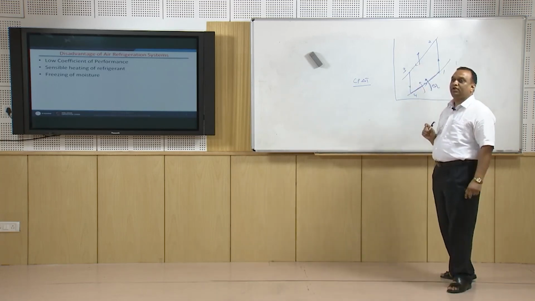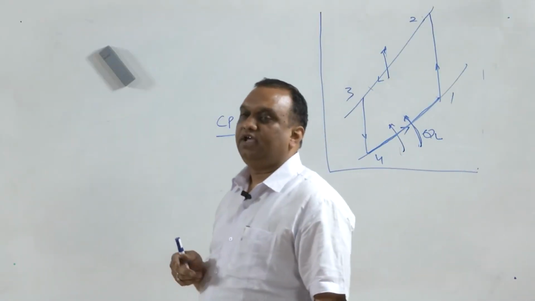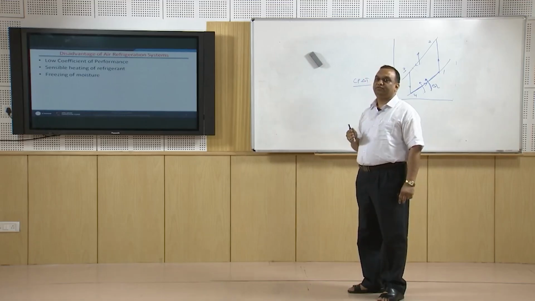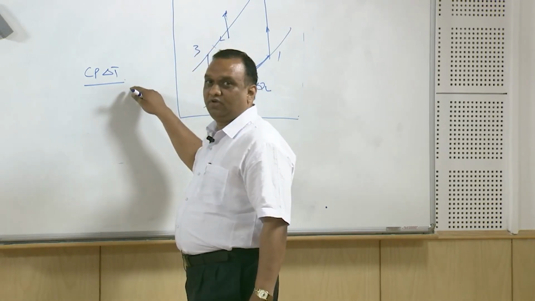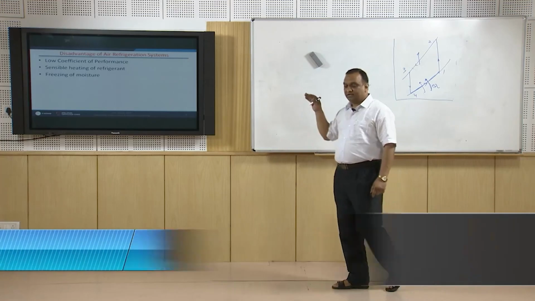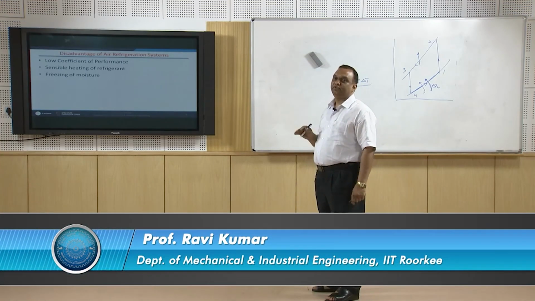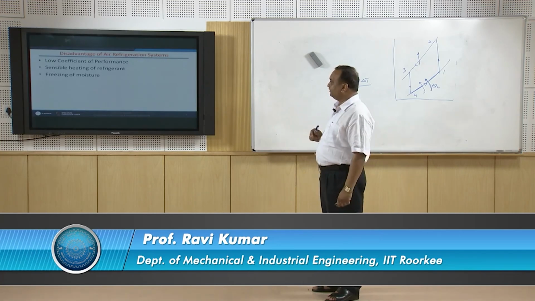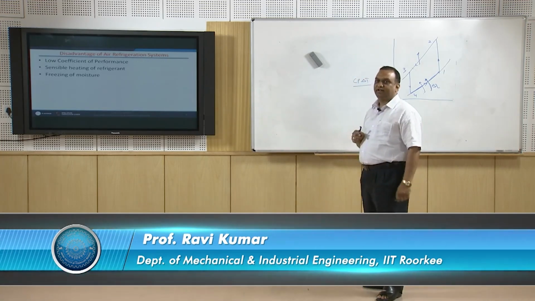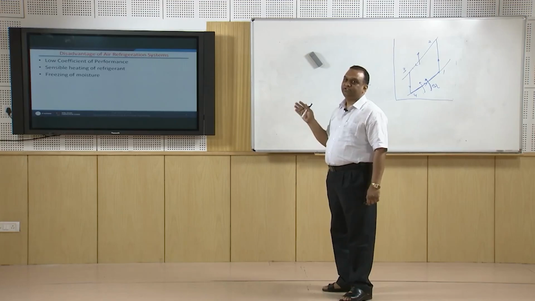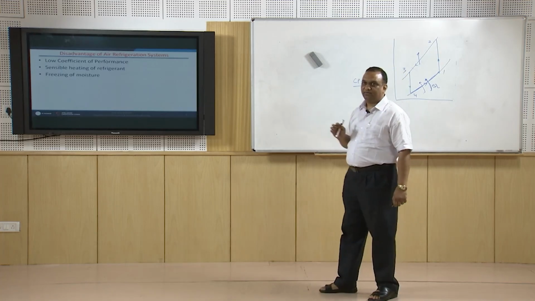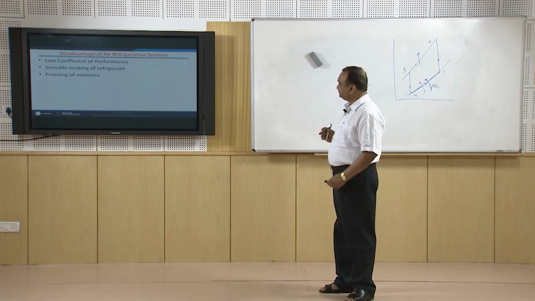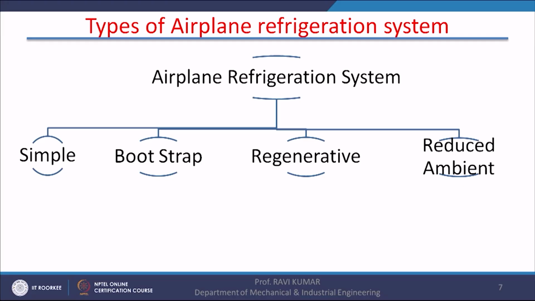So, a small quantity of fluid has to be circulated in the system in order to produce the same kind of refrigerating effect. Because sensible heating is taking place here, the mass flow of air has to be very high in comparison to the mass flow of refrigerant in a vapor compression system. And obviously there is another problem of freezing of moisture in the air. If some moisture is present in the air, it will freeze and cause problems in the operation of the system.